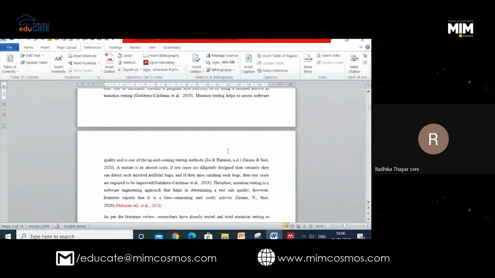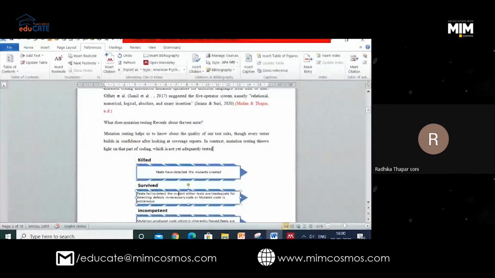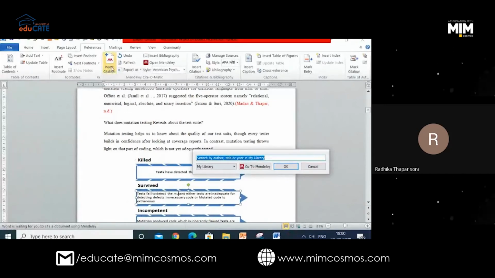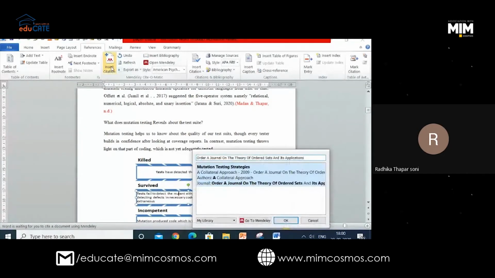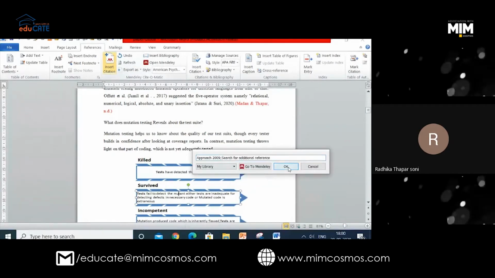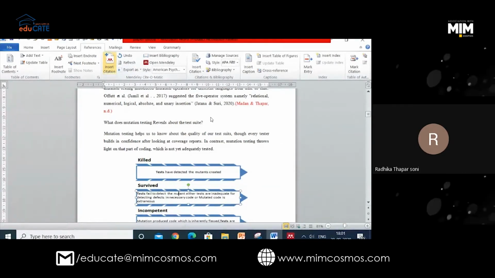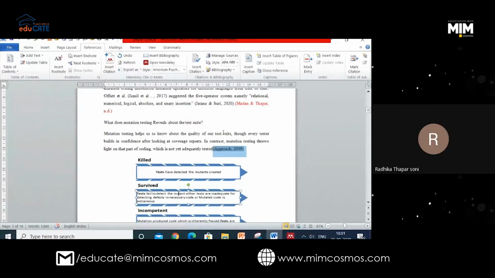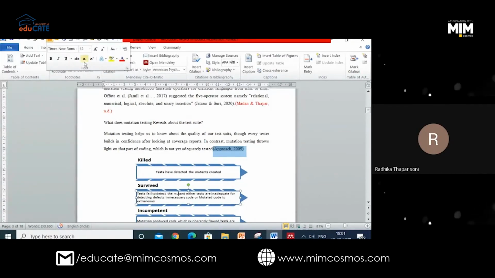For example, I want to insert the citation here. I will go to insert citation. I know the name of the paper. Whether the paper is from the web or from my desktop, everything is now synced into the desktop application of Mendeley. So I will get it here. I have typed the name, I got it, and I just added. Now you can see. Thank you, ma'am. So I think I made the clarity now.